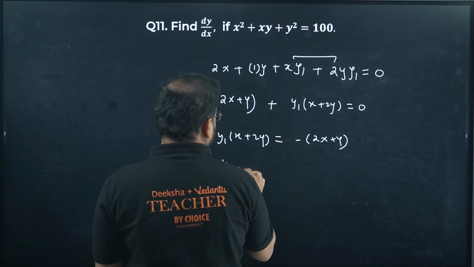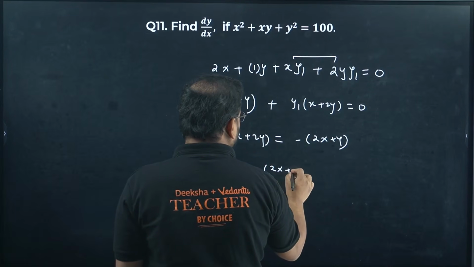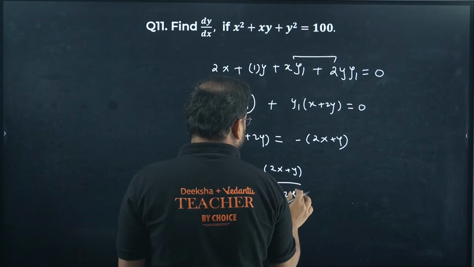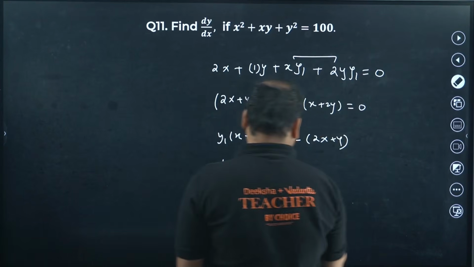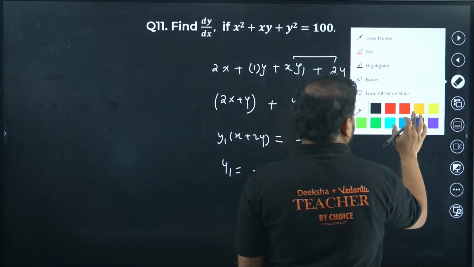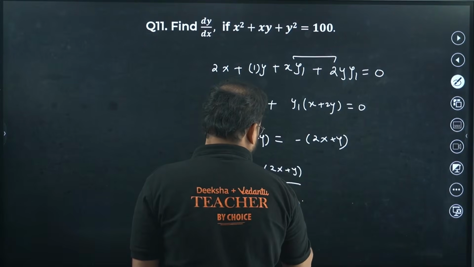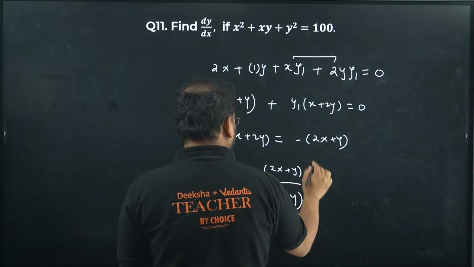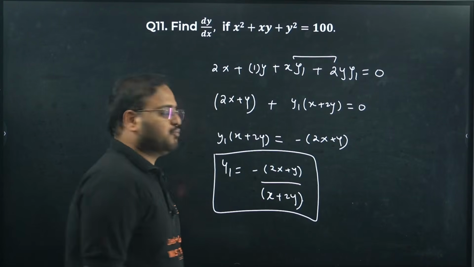So y1 becomes minus 2x plus y divided by x plus 2y.